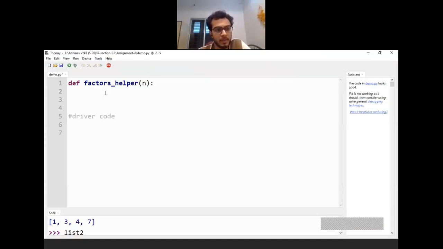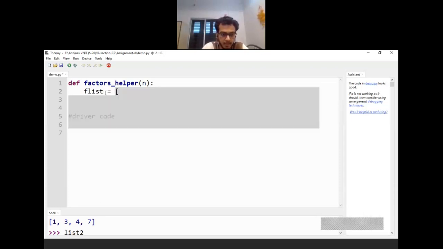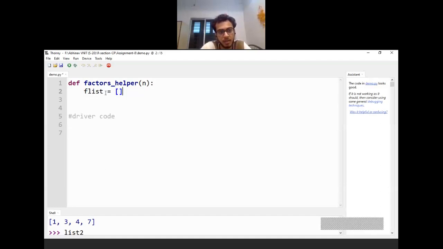If this is my function factors helper n, I will first pick up this f list as the list and mention that it is empty. So I'm basically denoting here that the f list is empty, like you used to denote the empty set. F list is basically a list which is right now empty.